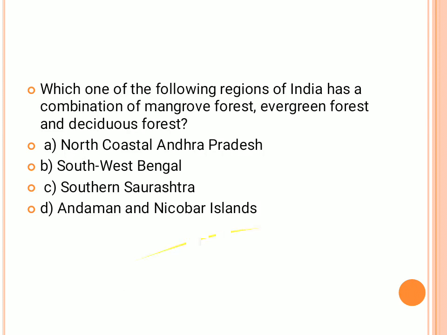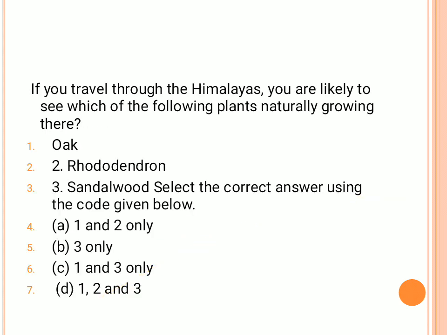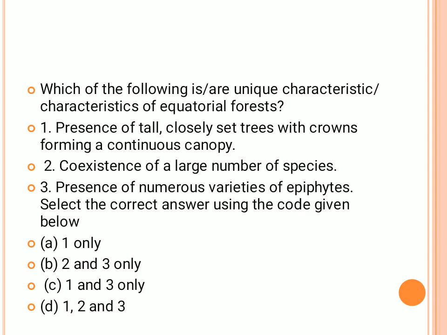But where is the deciduous forest found? Andaman Nicobar has an evergreen kind of forest, so the answer would be north coastal Andhra Pradesh. Then, in the Himalayas, let's see which kinds of plants are there: oak, rhododendron, sandalwood. Sandalwood, which we already discussed, is found in the Western Ghats and Eastern Ghats portion. So when you eliminate sandalwood, the option left is 1 and 2. That is how you decide the answer to the question.